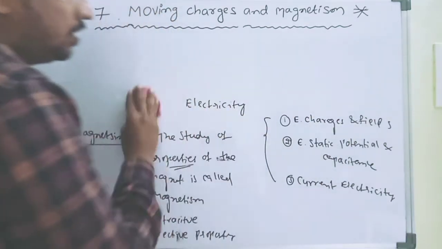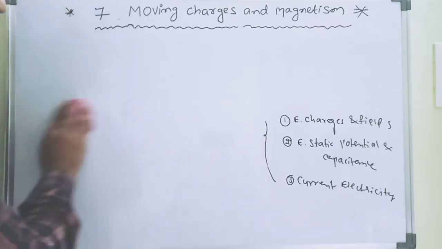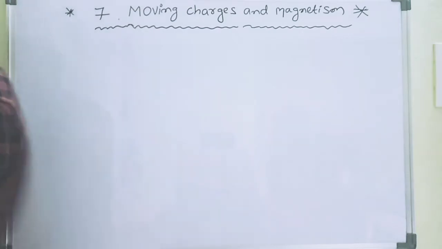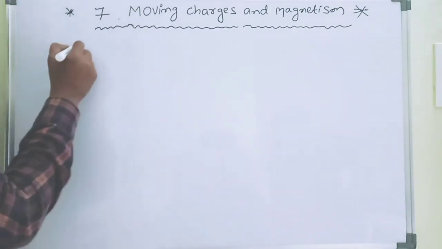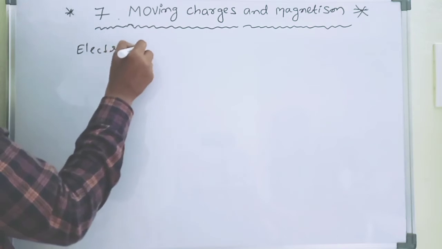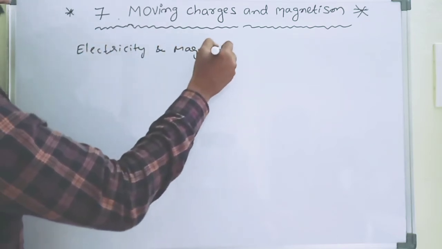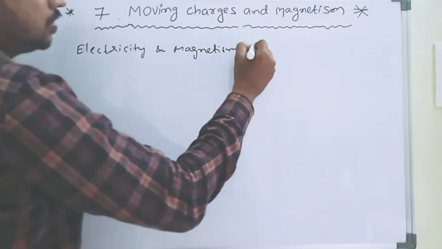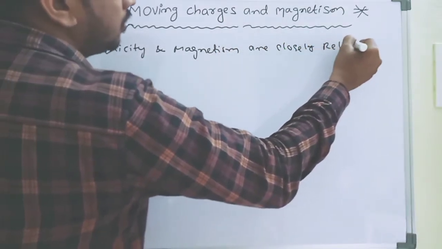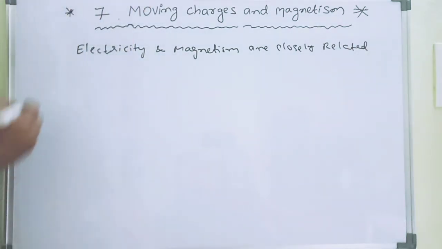Actually here they are closely related. Electricity and magnetism are not separate chapters now. Electricity and magnetism are closely related to each other. How?